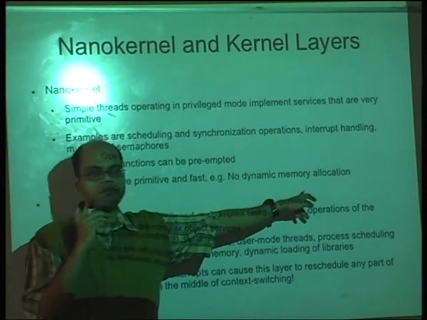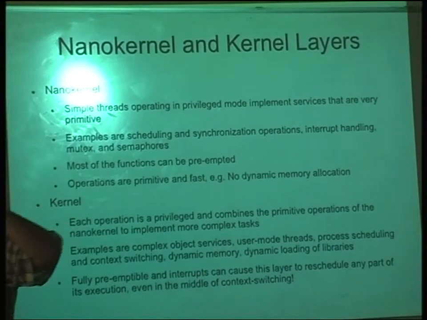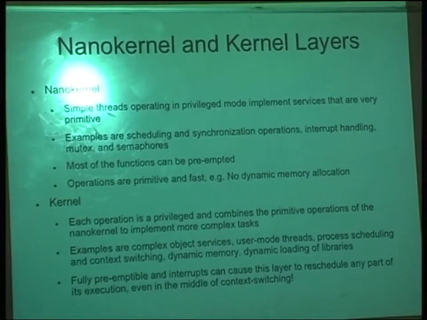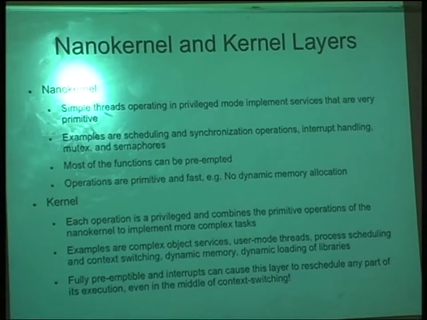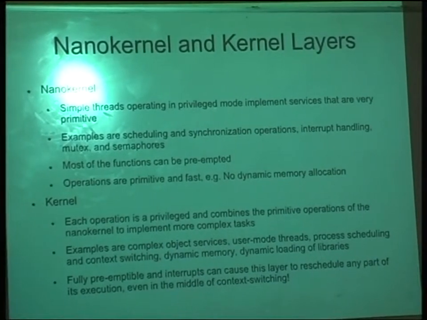And there is no dynamic memory allocation. Because what is the challenge with dynamic memory? At runtime, first of all, you have to go and search for the memory. Searching means you have to keep a record somewhere that this much memory is full and this much memory is empty.